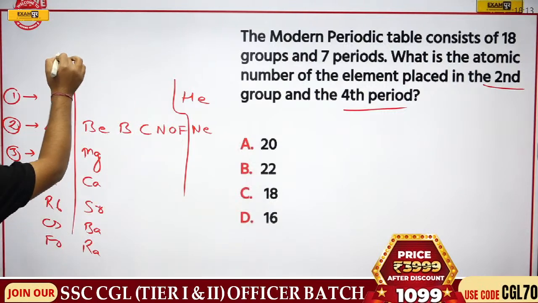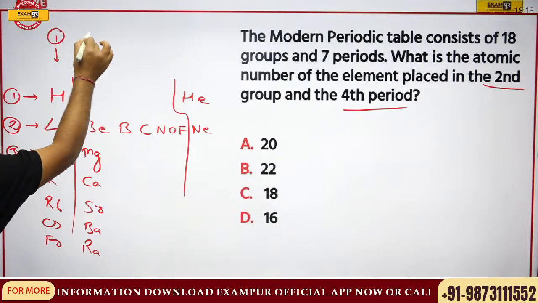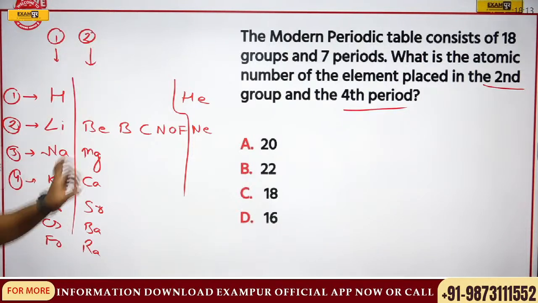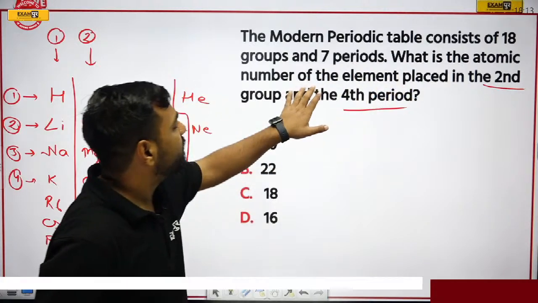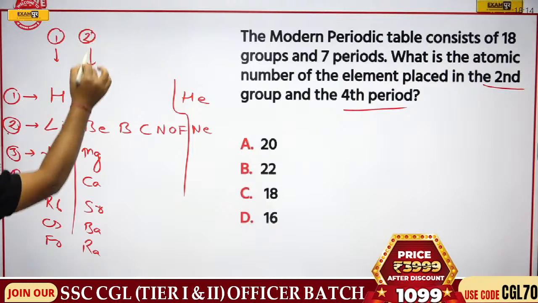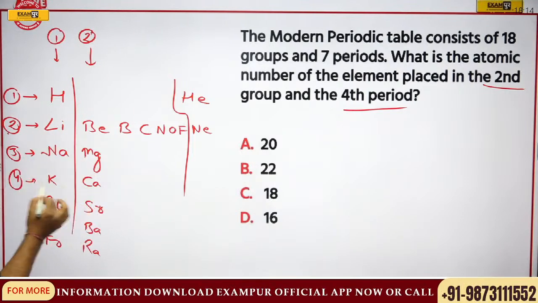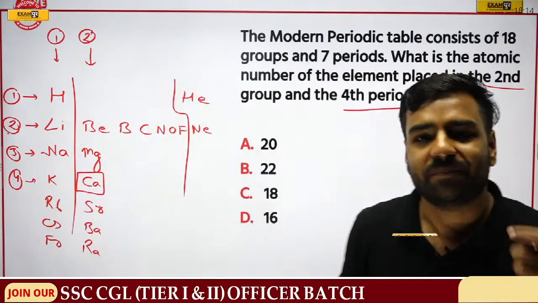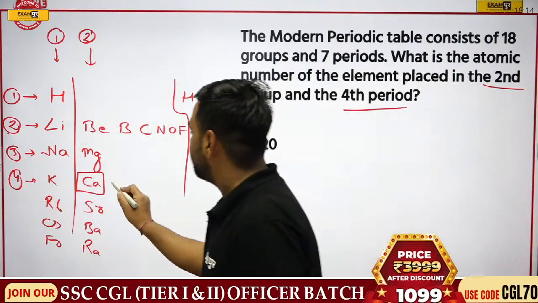Just have a look. This was the first group. This was the second group. Now the question was, what is the atomic number of the element placed in the second group and fourth period. Fourth period, that is we have calcium over here. Now what is the atomic number of calcium? Right, that is 20. Correct?